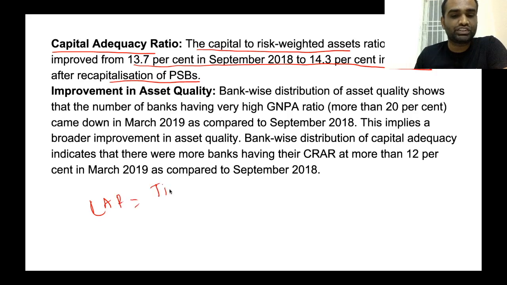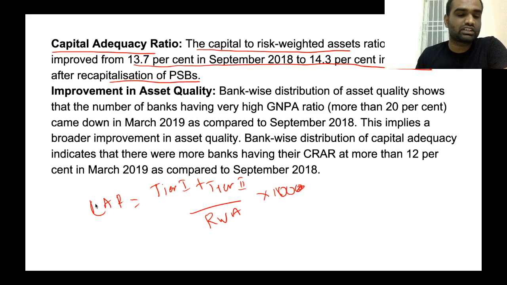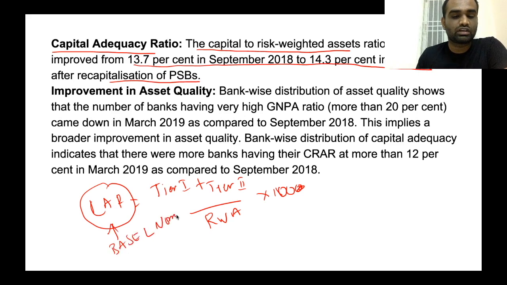Capital adequacy ratio, the definition is Tier 1 capital plus Tier 2 capital divided by risk weighted assets into 100. Clear? Now, this capital adequacy ratio is defined by Basel norms. Now, currently we are following Basel 3 norms.